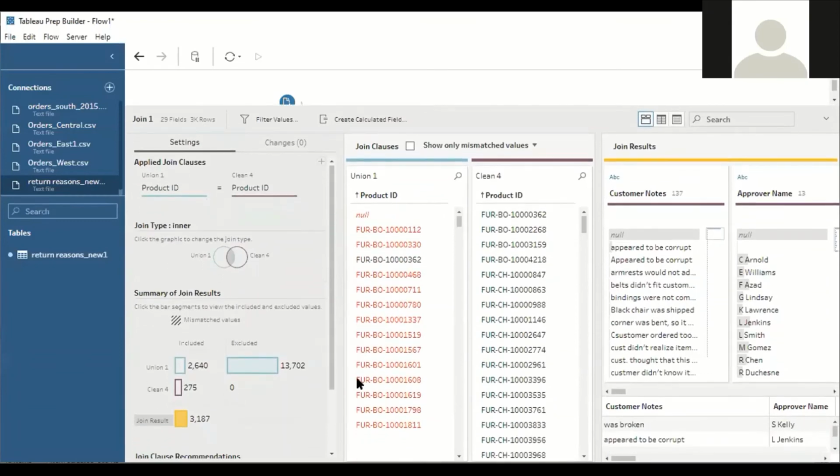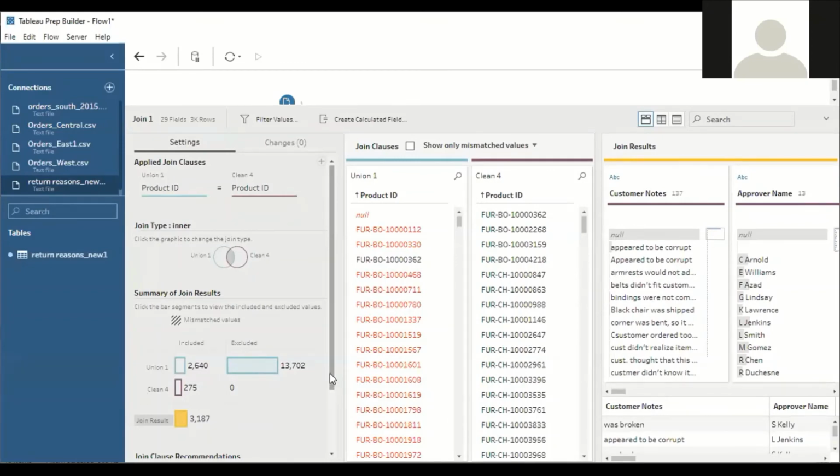So next, I want to include that 13,702 amount of data also. So now the join I have performed only with the product ID of the master sheet with the product ID of the return reason sheet. Understood?